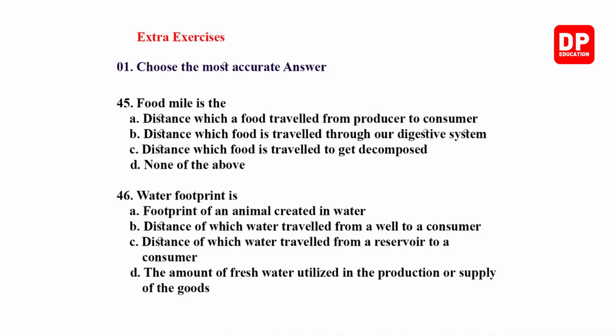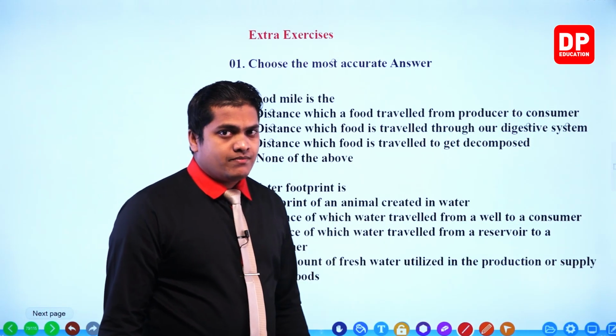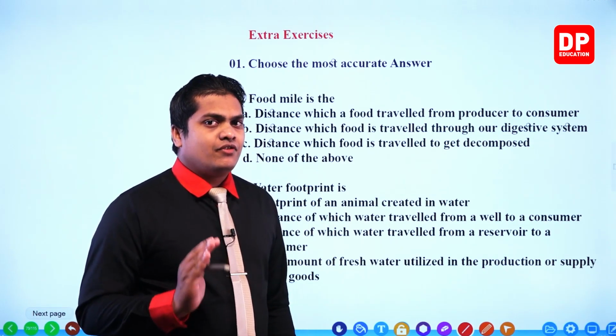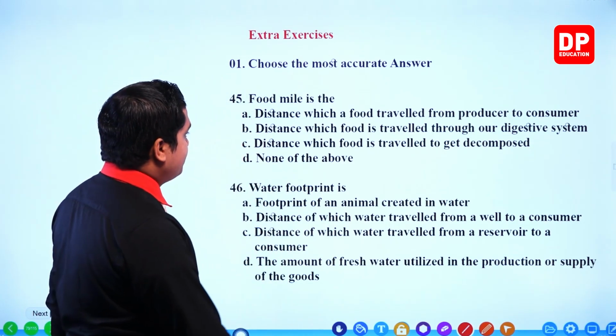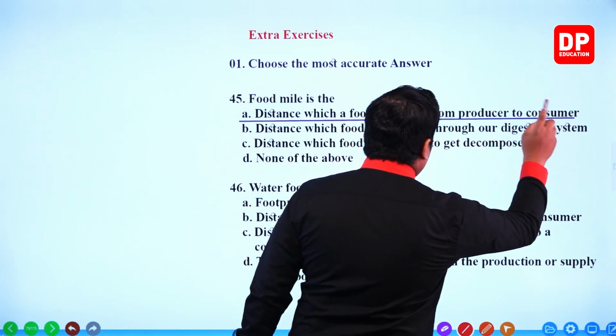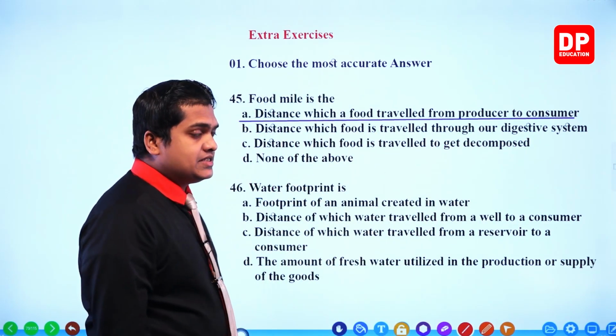Food mile is the distance which a food traveled from producer to consumer. Distance which food is traveled through our digestive system. Distance which food is traveled to get decomposed. None of the above. So like I said, can you remember when I was discussing the earlier question, I told you the meaning of food mile. Food mile is very simple, my dear children. It is the distance which a food traveled from producer to the consumer.